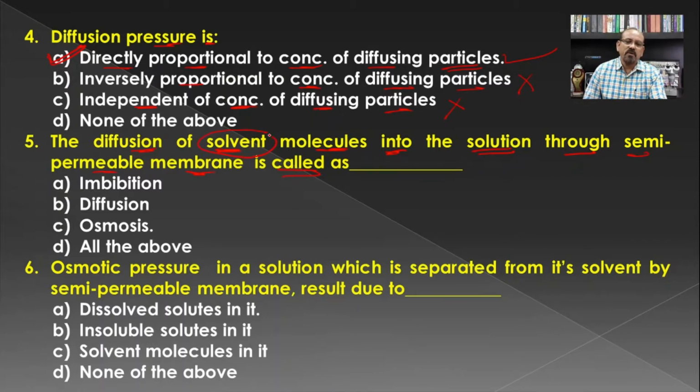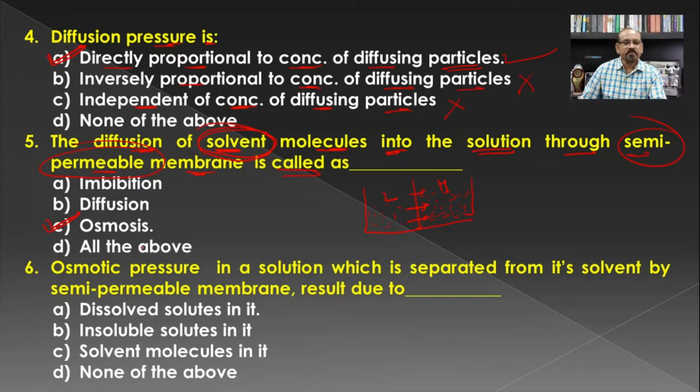When we are talking about the solvent molecules which are transported through the semi-permeable membrane, then it is the process of osmosis. Earlier we have seen in our class that in osmosis, one side contains a highly concentrated solution and the other side a less concentrated solution. So from the less concentration to the higher concentration, there is a transport of solvent, that is the water, through the semi-permeable membrane, and this process is known as osmosis, and hence C is the correct answer for this question.